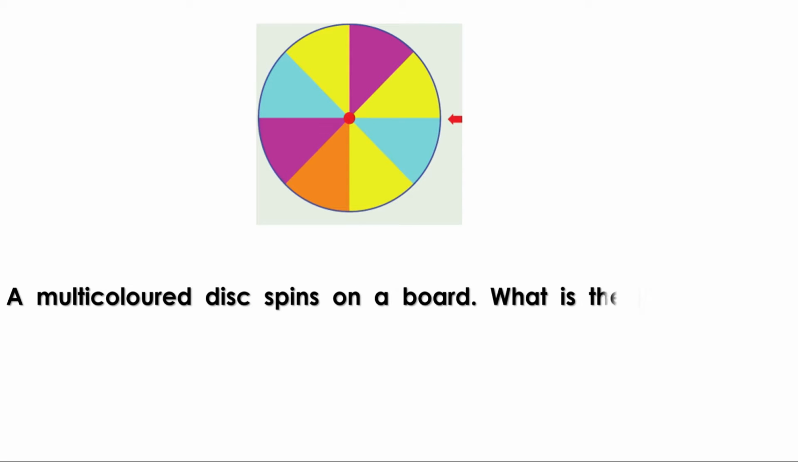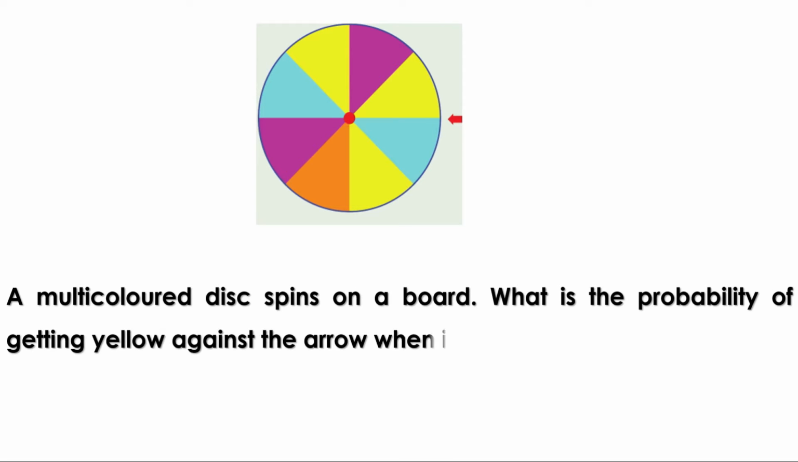A multicolored disk spins on a board. What is the probability of getting yellow against the arrow when it stops? This disk is divided into 8 equal parts. That is, total number of equal parts is 8. Among these 8 equal parts, 3 are yellow. Therefore, probability of getting yellow against the arrow is number of yellow parts divided by total number of parts, or